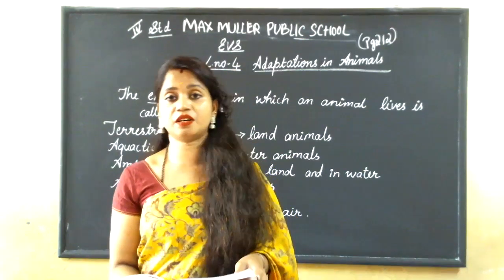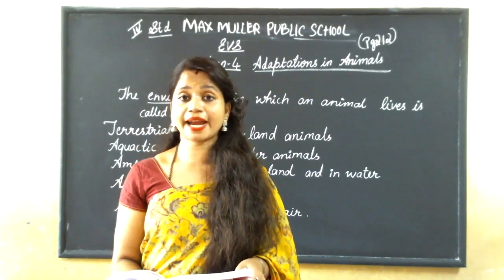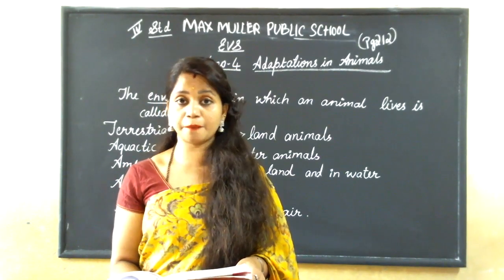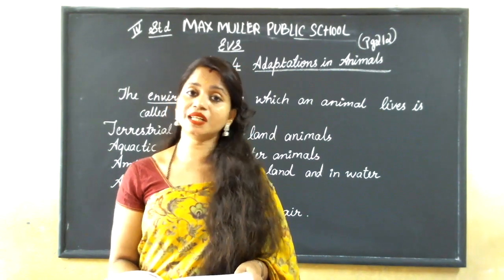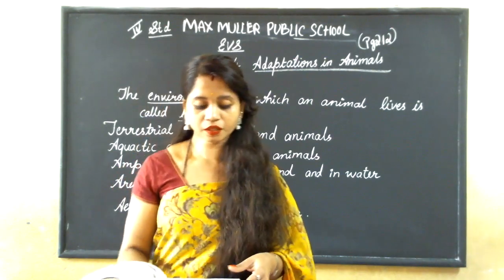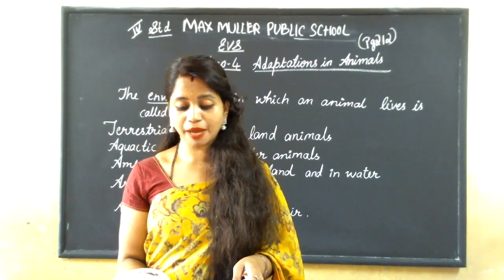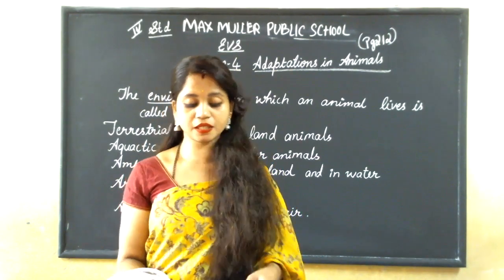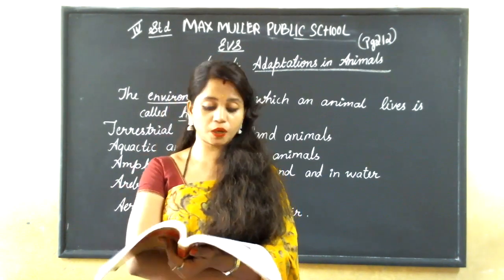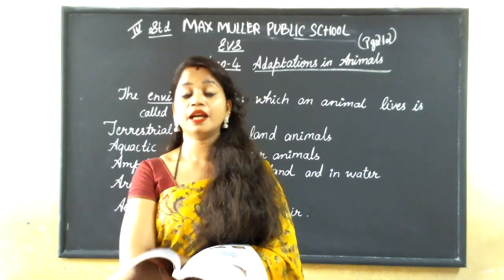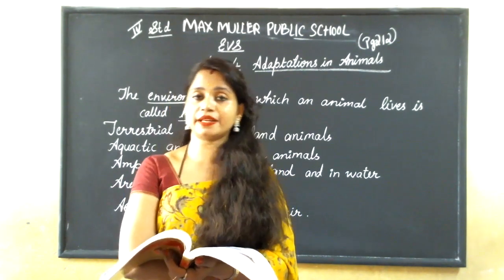So what is that feature? It is thick fat under their skin, called blubber. This feature helps them to live in the cold regions also. Birds that live here survive the cold winter months by moving to warmer places. This is called migration. Birds that live in the cold places, how do they survive? In winter months, they move to warmer places.